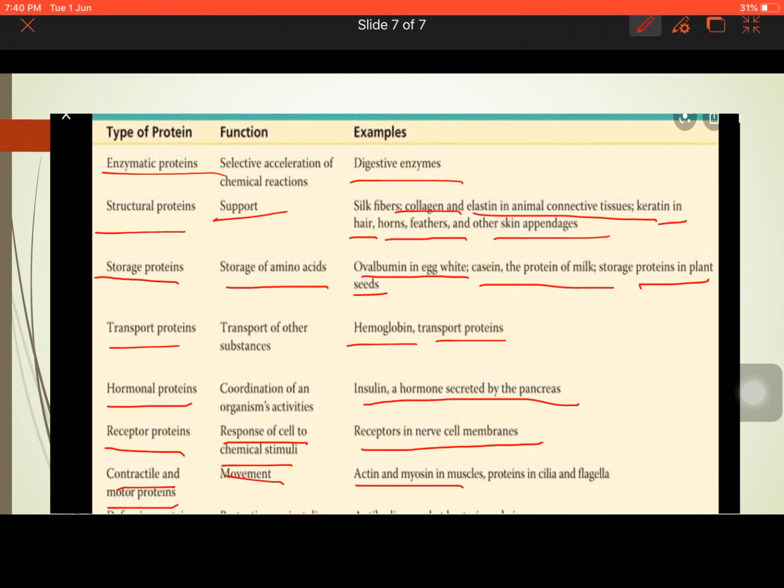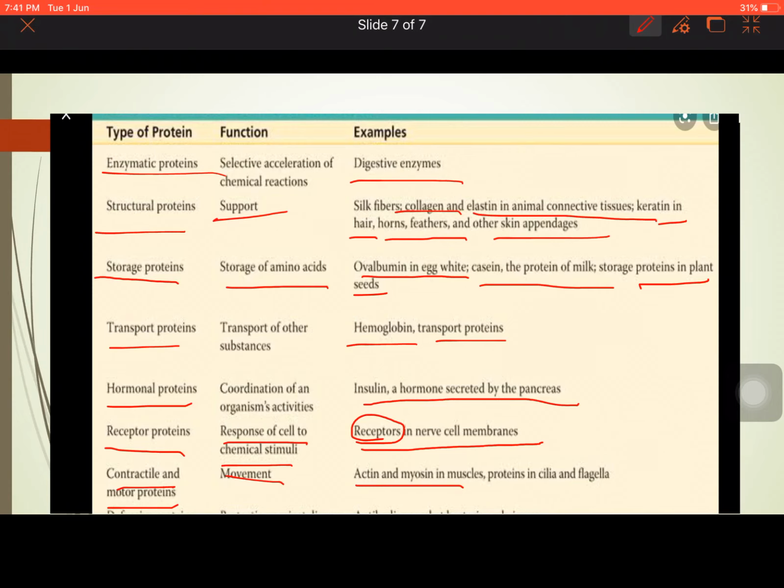Now when you study neurotransmission or any lesson on transmission, there you will study this receptor thing in detail. But in 9th standard it is not in your book or your syllabus. So it will be very difficult to understand if I start discussing the receptor protein. So keep in your mind that in the higher classes you will study receptor proteins in detail. They help in the stimulation of the nerve cell membranes. And next comes contractile or motor proteins like actin and myosin in the muscles. They are also proteins. That also you will study in higher classes.